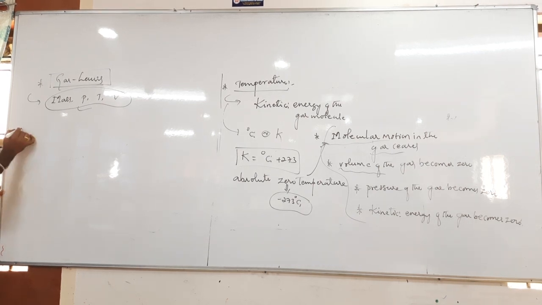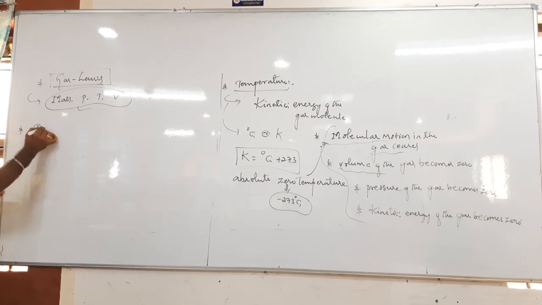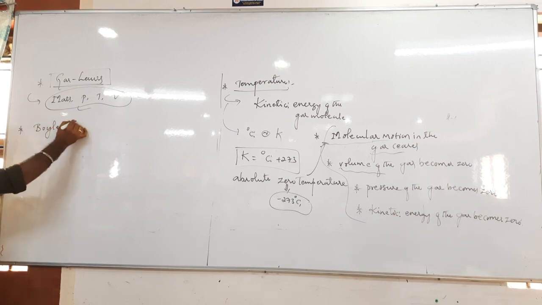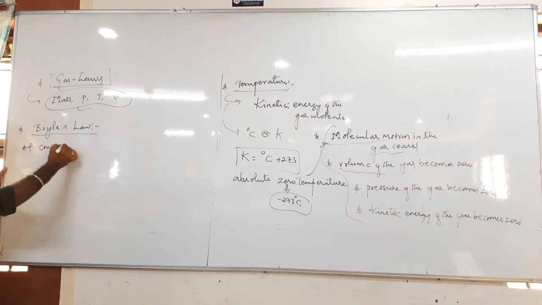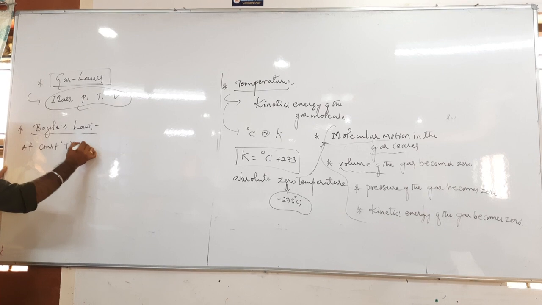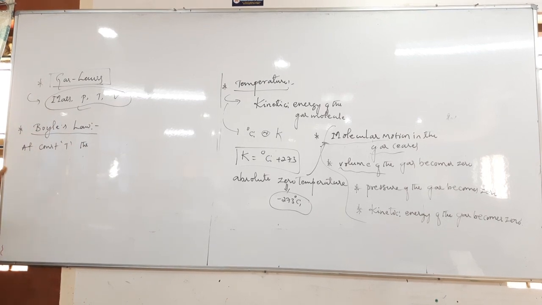Okay, very first, let us go to Boyle's law. So what does Boyle's law actually say? At constant temperature, the volume of the given mass of a gas. That word is most important: the mass of a gas is constant, you must know that.